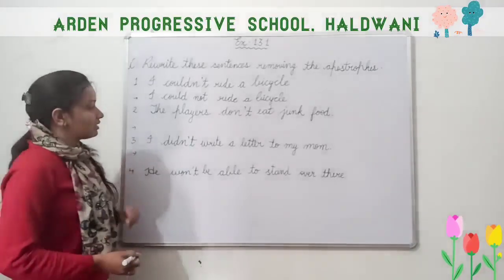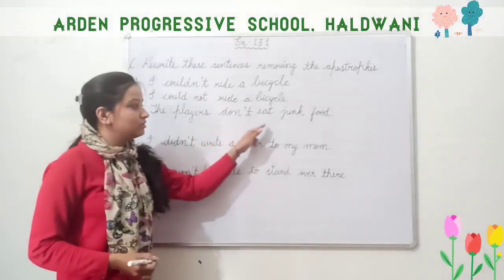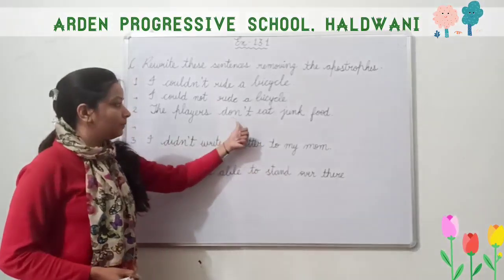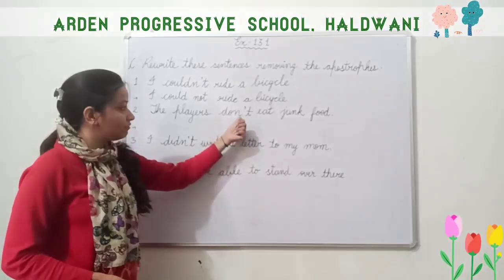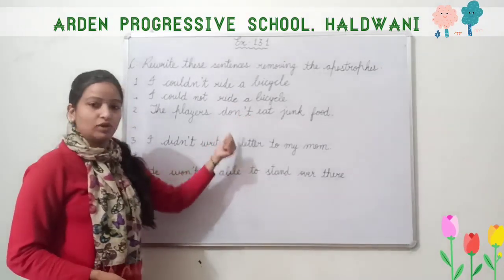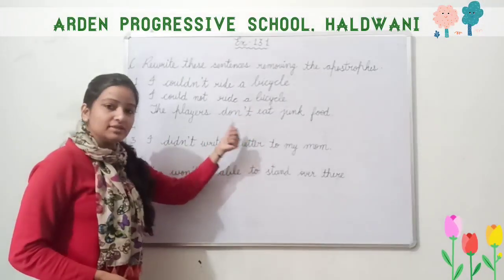Now the next is, the players don't eat junk food. Here we have to write the full form of don't. Here also we have an apostrophe T. We know that its full form is not.